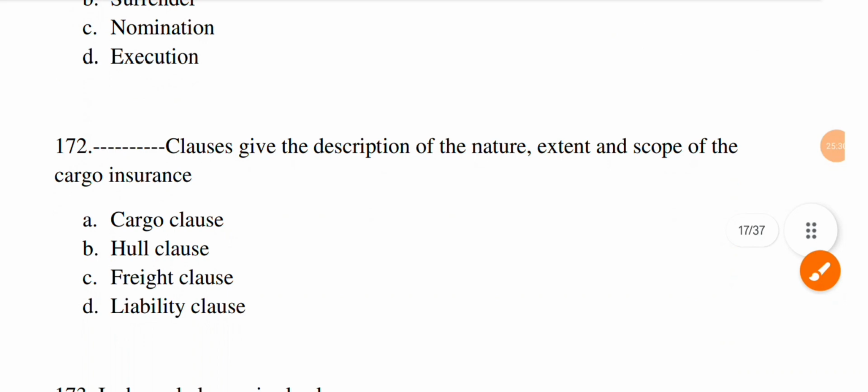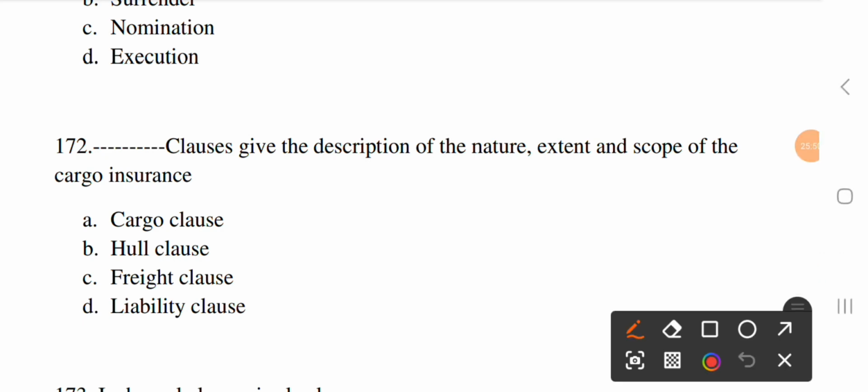Next question. Dash clause gives the description of the nature, extent and scope of the cargo insurance. Option A, cargo clause, B, hull clause, C, fetch clause, and D, liability. The correct option is A, cargo clause.